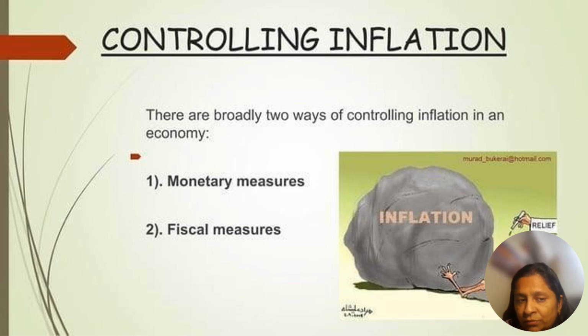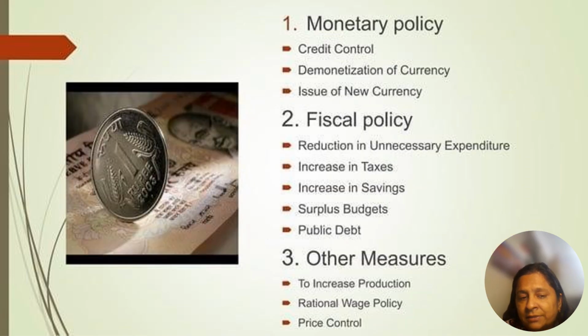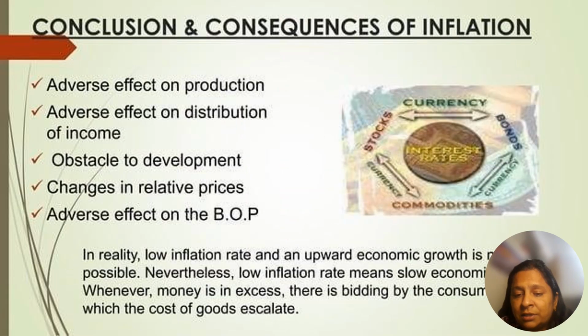The instrument of controlling inflation is taxes. The monetary policy, as I said, includes credit control, demonetization of the country, and issue of new currencies. These are the monetary measures to control inflation. Fiscal measures are to reduce unnecessary expenditure, increase taxes, increase savings, surplus budget and budget deficit. These are the fiscal instruments, and besides this, an increase in production, which is from the producer side, price control, and a rational wages policy. This is also another way we can control inflation.